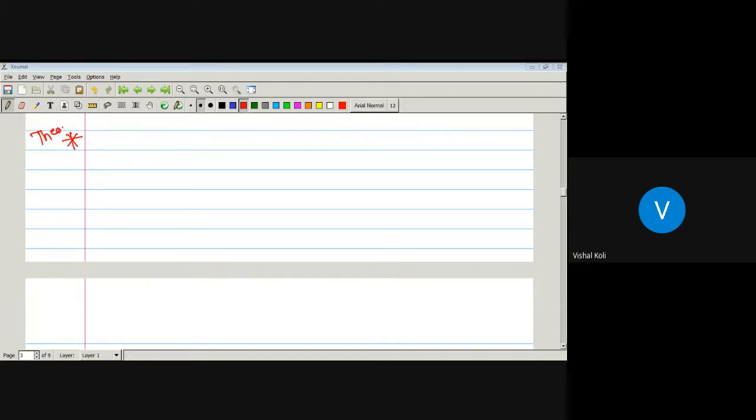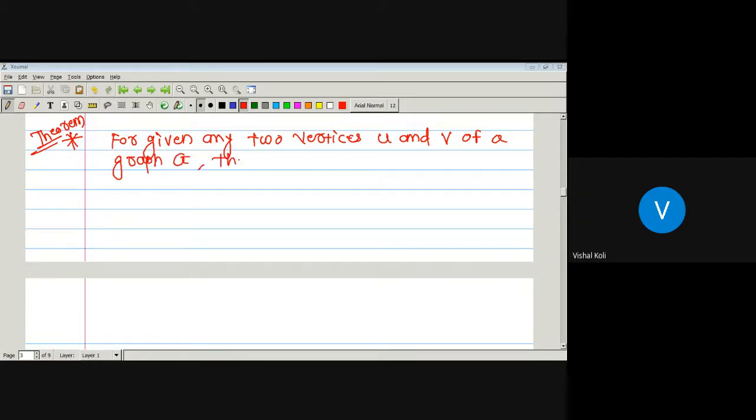Theorem. Given any two vertices U and V of a graph G, then every UV walk contains a UV path.